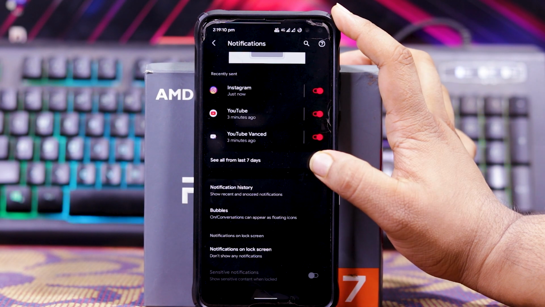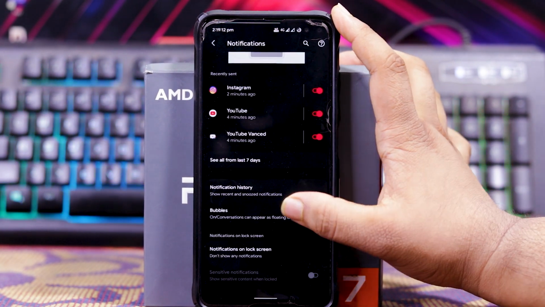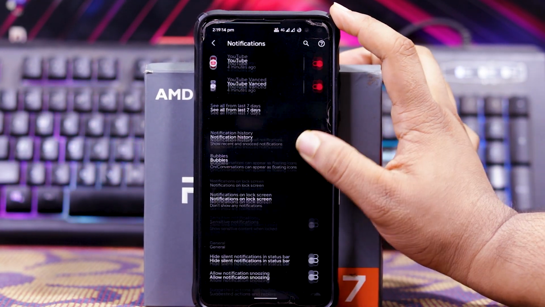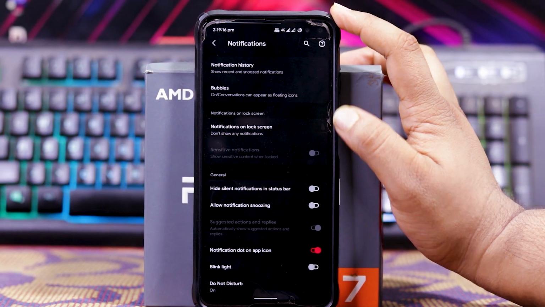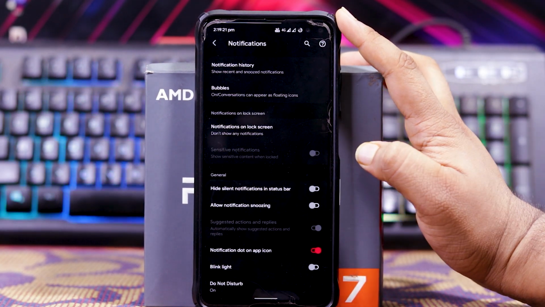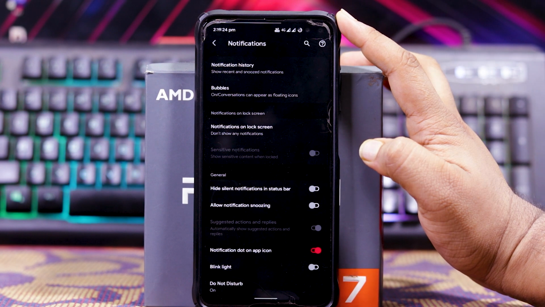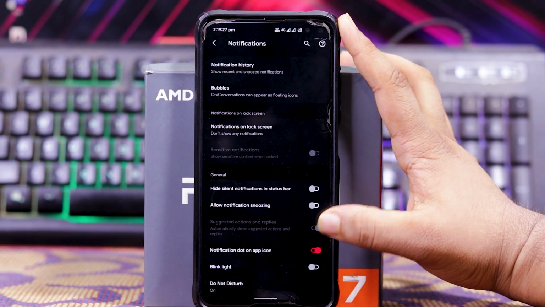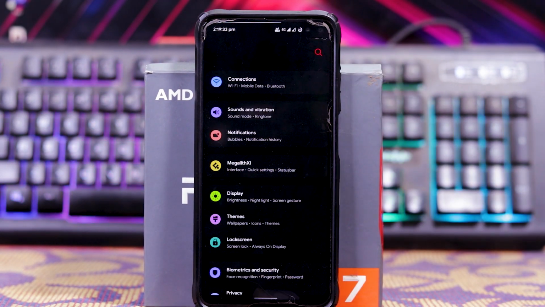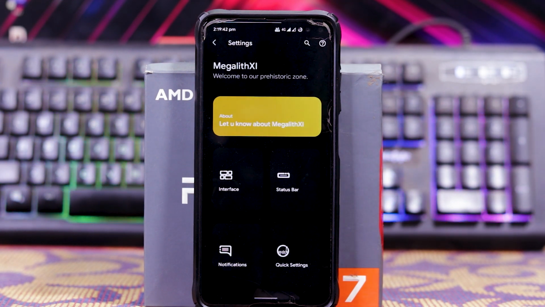In notifications, you get notification history and bubbles. Down here you get notification on lock screen, sensitive notifications, hide silent notifications, allow notification snoozing, notification dot on app icon, blink light and DND, and the main customizations, that is the Ancient Lab. And believe me, this ROM has tons and tons of customizations.